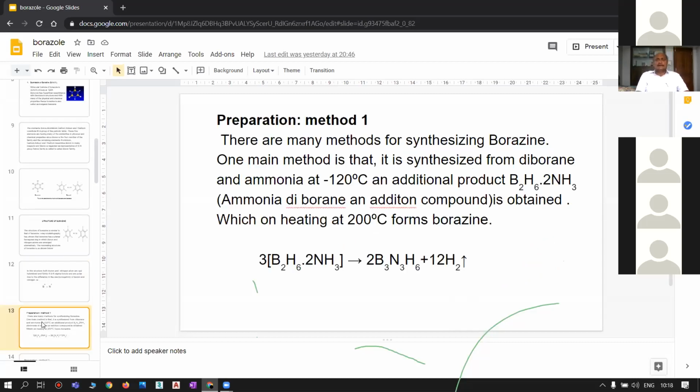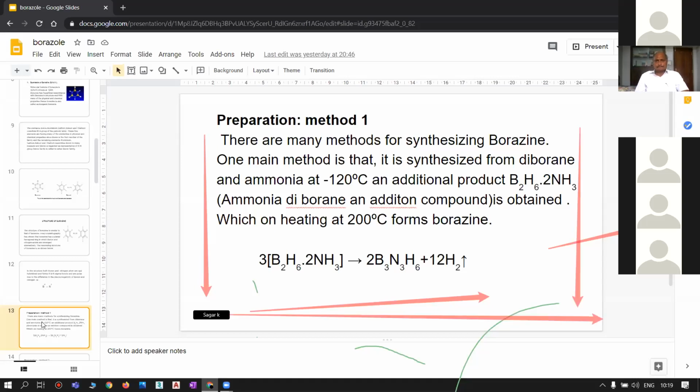Coming to the important step of the discussion, that is preparation of borazole. For the preparation of borazole, there are many methods, but here we are going to study only 2 or 3 methods.